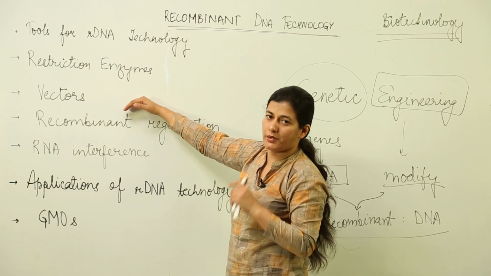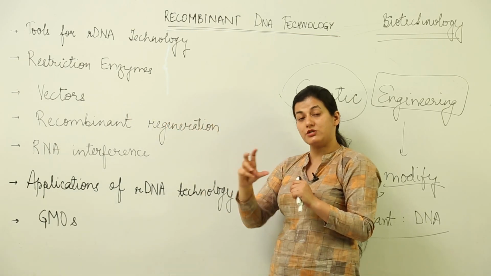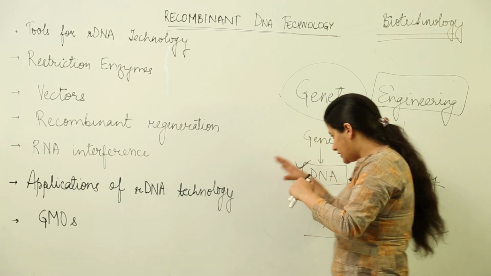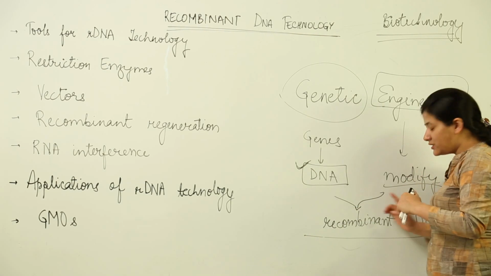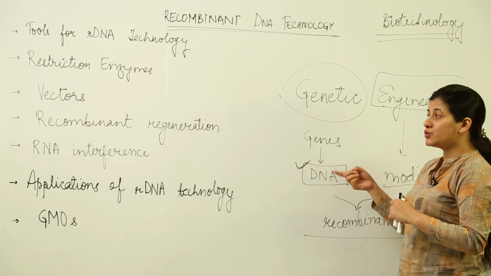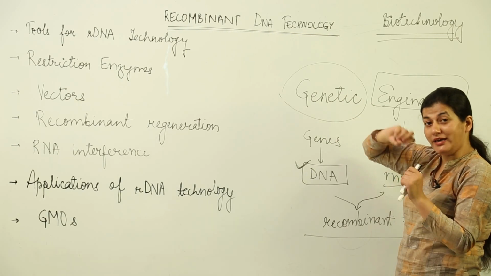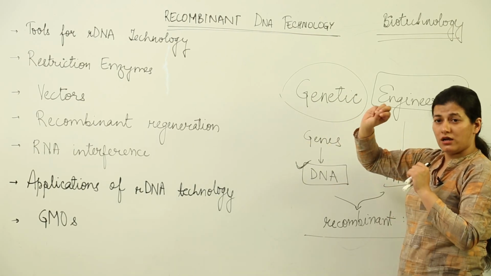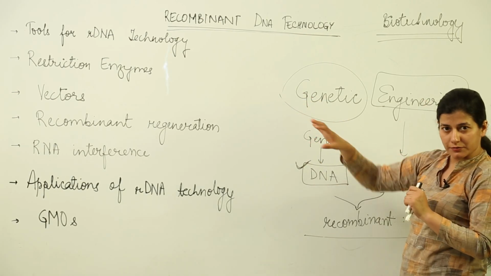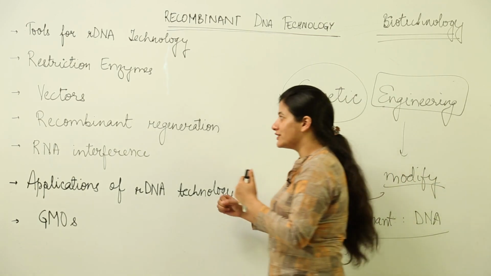Then we have vectors. These vectors are not as you have in physics, but these are the vectors as we had in the case of Plasmodium. Mosquito was a vector. It was carrying the disease to a certain place. So because we are dealing with DNA and recombinant DNA, a vector would be something which would be carrying recombinant DNA into the host, alright. You can draw a parallel with the malarial parasite being carried by the vector known as Anopheles mosquito. It has to go into the host. So, a vector would serve such a purpose. That means it would carry the recombinant DNA into a suitable host. Enough of introduction, I guess.